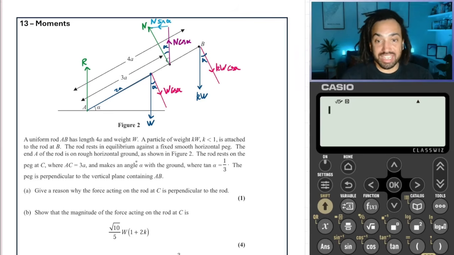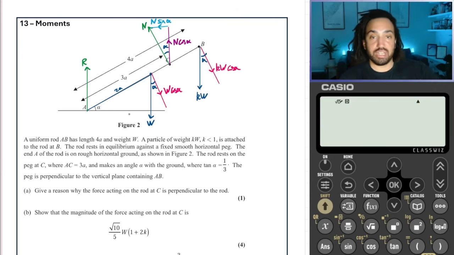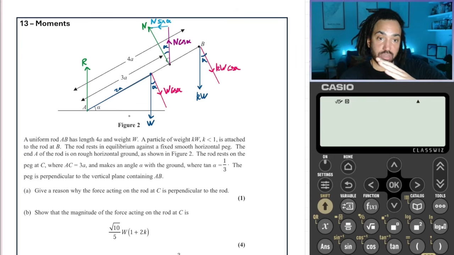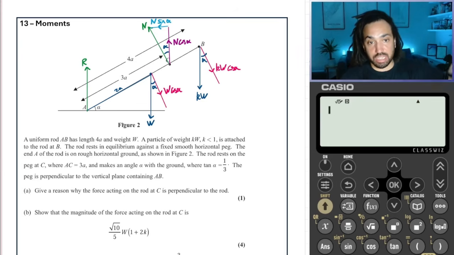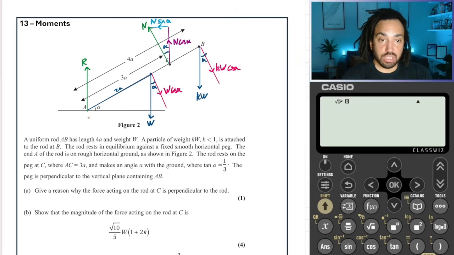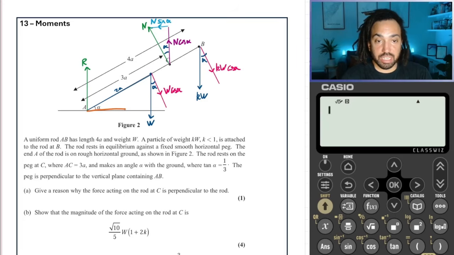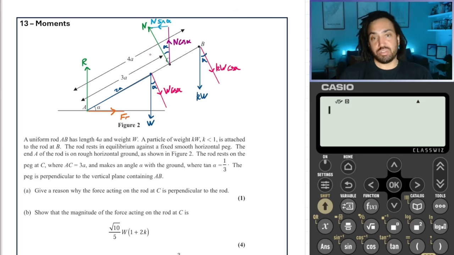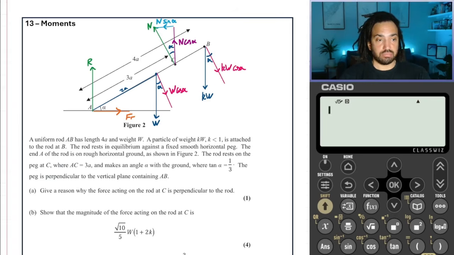And then finally, we do have that it is on a rough horizontal ground. And this looks to me like this rod is wanting to slip outwards like that. So we need to put a frictional force on, and let's have it going this way, like so. Okay, so those are all the forces that I think I'm going to need. So now let's answer the question.